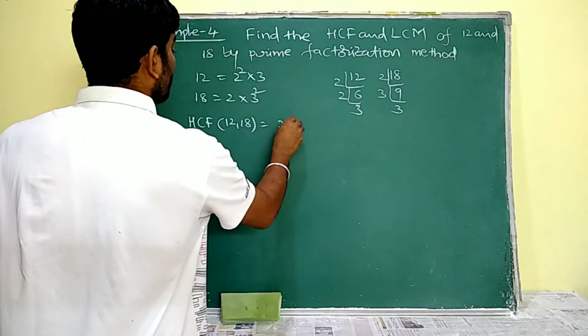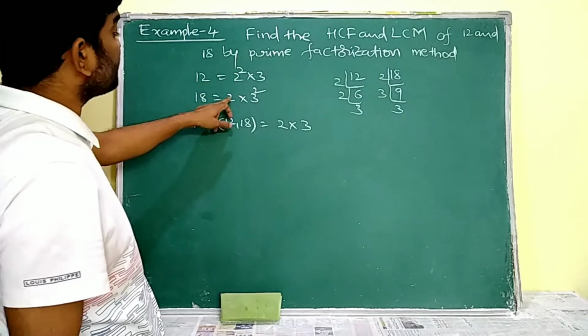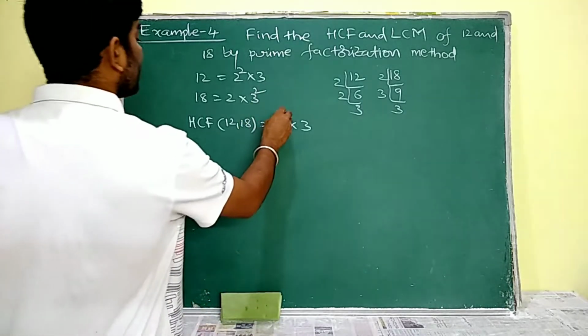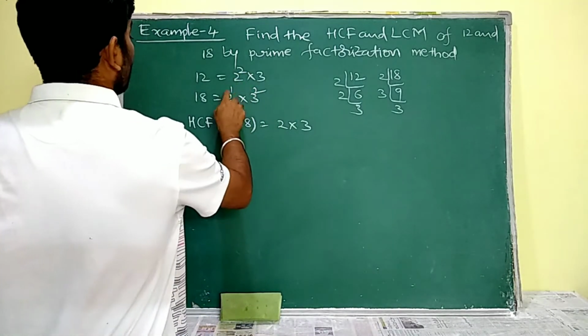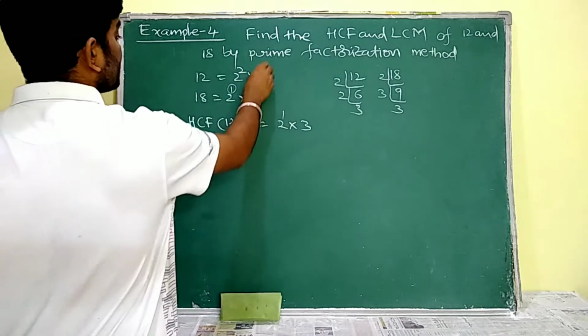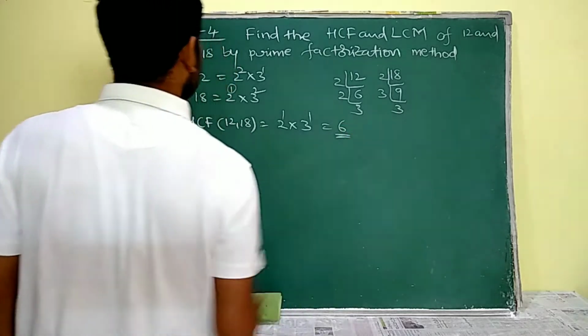For HCF, I already told you to write the common factors in the product form. The common factors here are 2 comma 3. So we have to write them in the product form and assign its least powers. For 2, what is the least power? 1. For 3 the least power is also 1. So 2 threes are 6 is our required HCF.